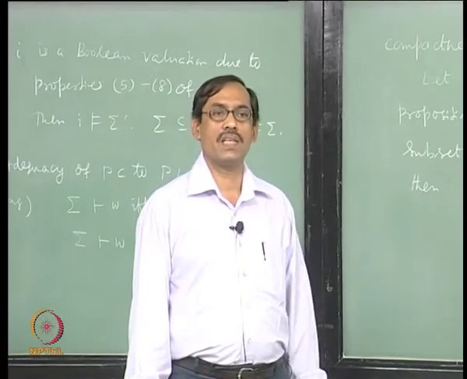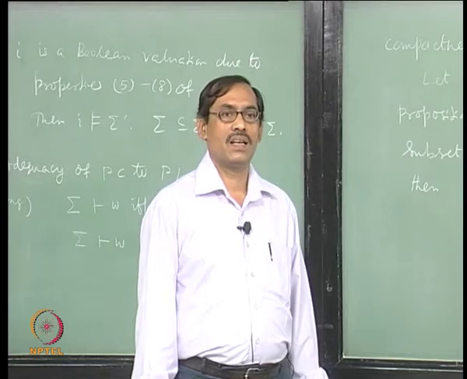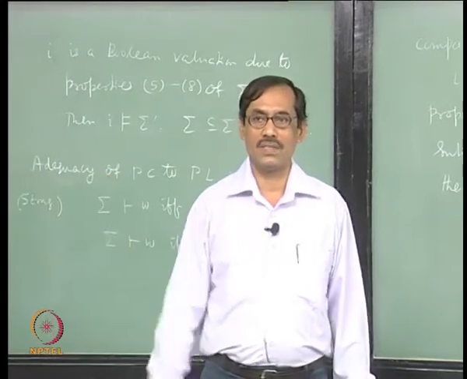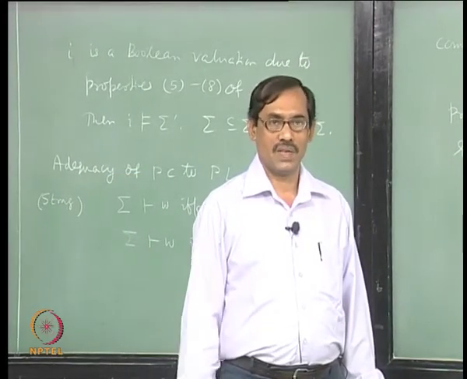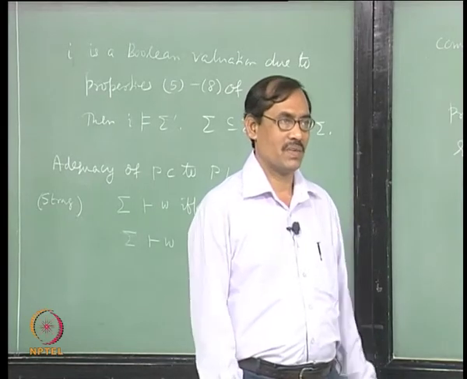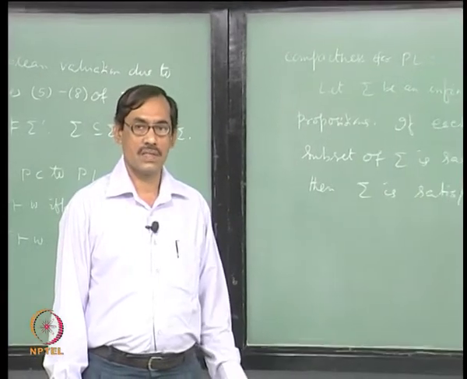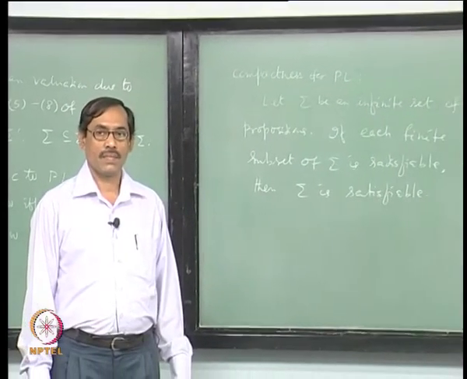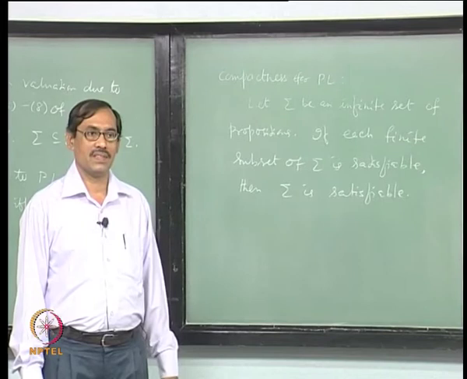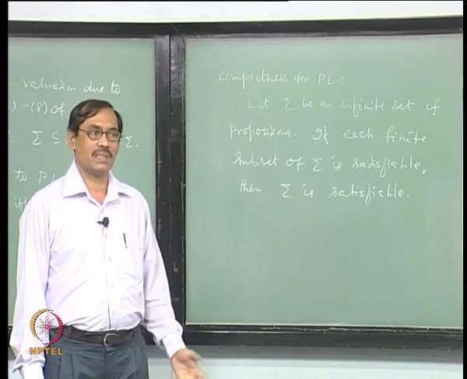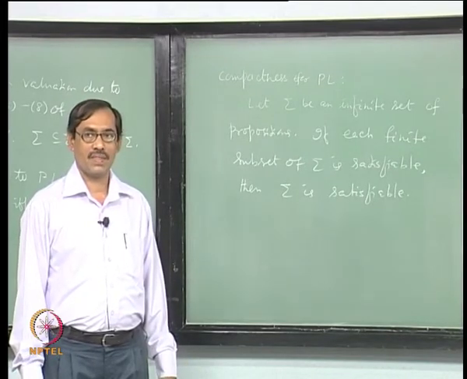So, suppose sigma is unsatisfiable, then by strong completeness theorem or model existence, whatever you take, we want only completeness here. You see that sigma is also inconsistent. Now, you are trading between PL and PC. If sigma is satisfiable, then sigma is also consistent, right.